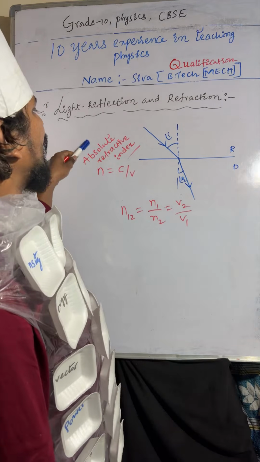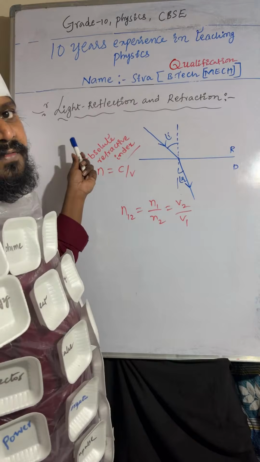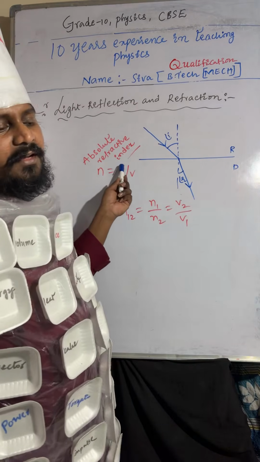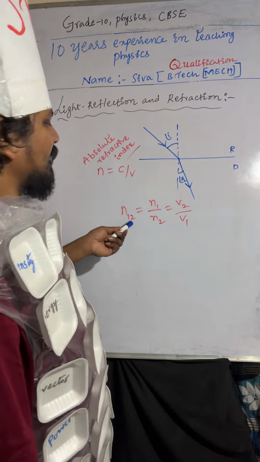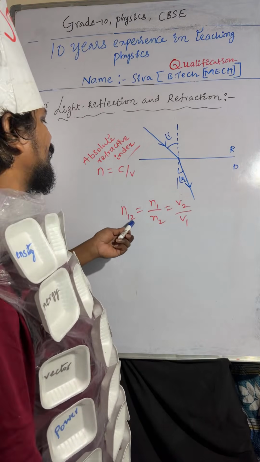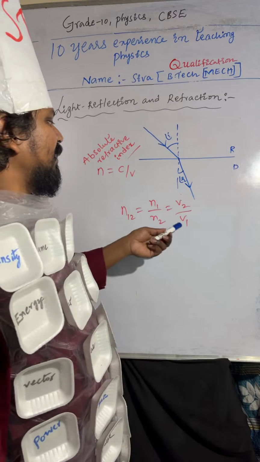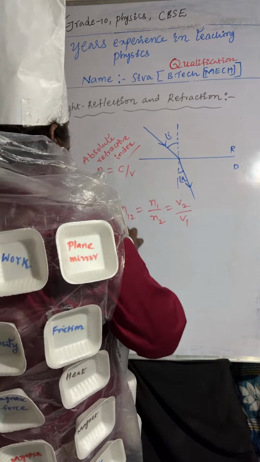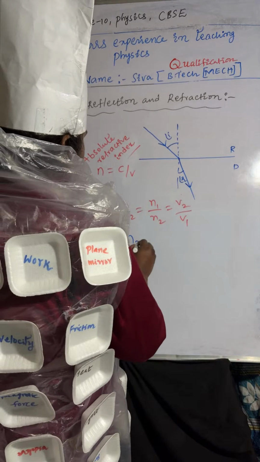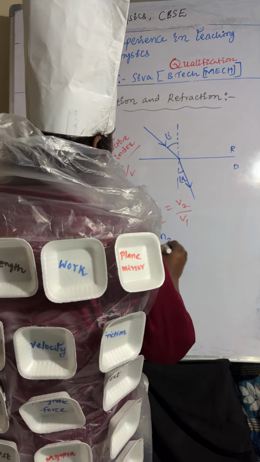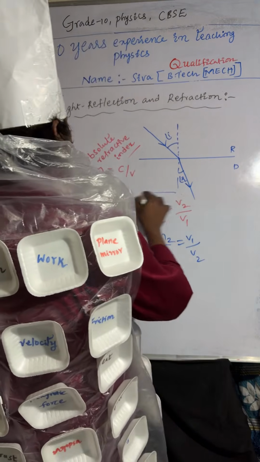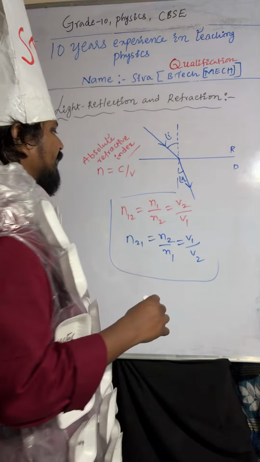Here you can observe absolute refractive index. What is absolute refractive index? n equals c by v, the ratio of the speed of light in vacuum to the speed of light in the medium. And n12 equals n1 by n2 equals v2 by v1. We can also write n21 equals n2 by n1, that is nothing but v1 by v2. So we can take it like this.